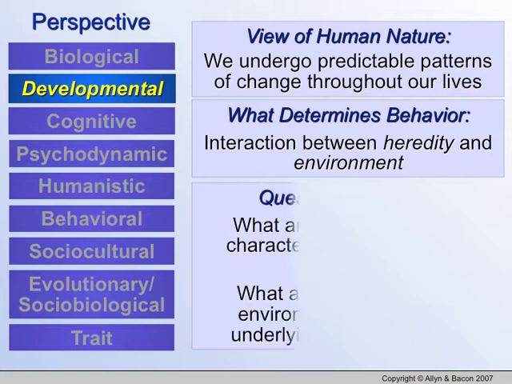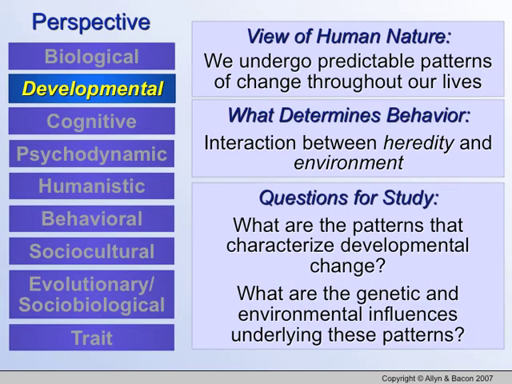These two mixes dictate how we feel, how the world works, how we see the world in our own thoughts. So what we're going to be answering throughout the year is what are the patterns that characterize developmental change? What are the genetic and environmental influences underlying these patterns? We say that both heredity and environment affect our development, but to what depth? How much does our environment affect our own change throughout our lives? And that's what we're going to try to answer.